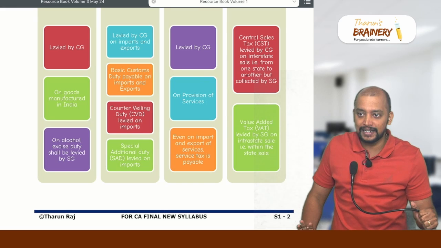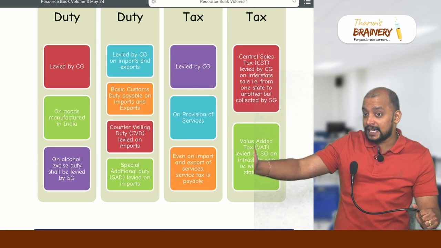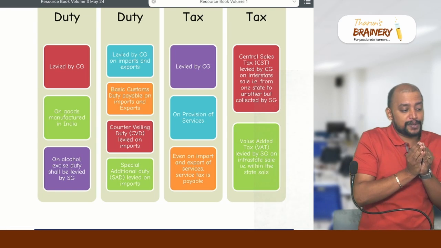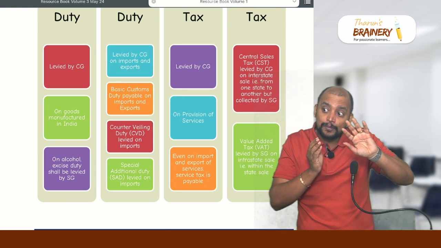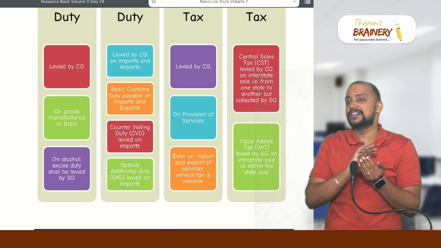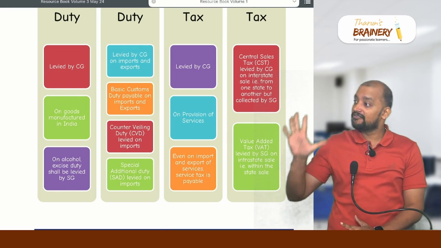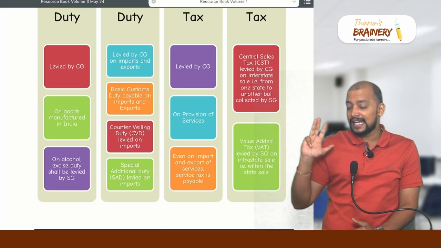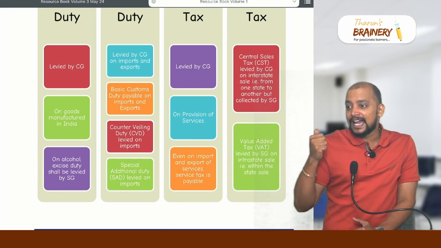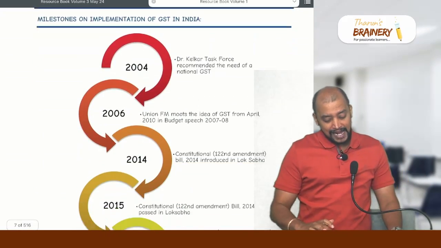Understood? Clear? So this compensation cess which is collected by the central government on the notified goods will be utilized for what purpose? To pay the compensation to the states on account of implementation of GST if there is any loss. So therefore, how many GSTs do we have? 5. CGST, SGST, UTGST, IGST and GST compensation cess. What is the difference between tax and cess?